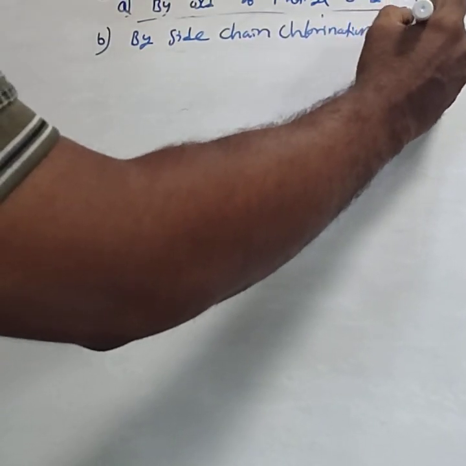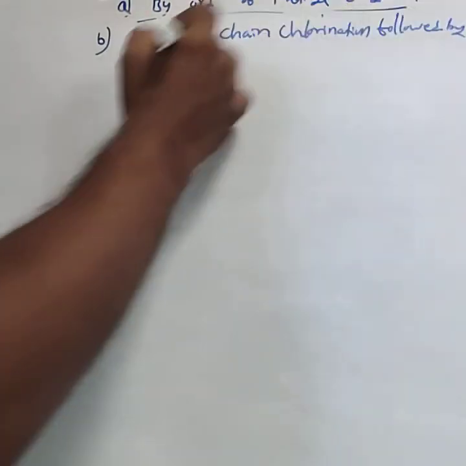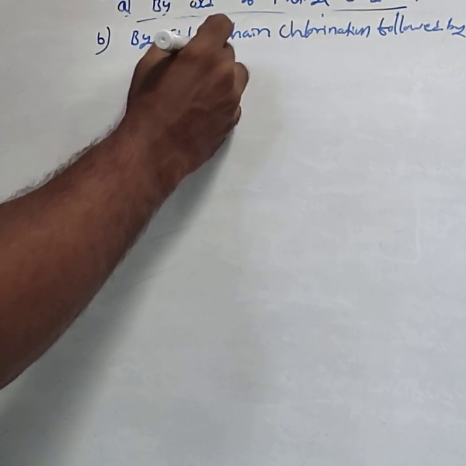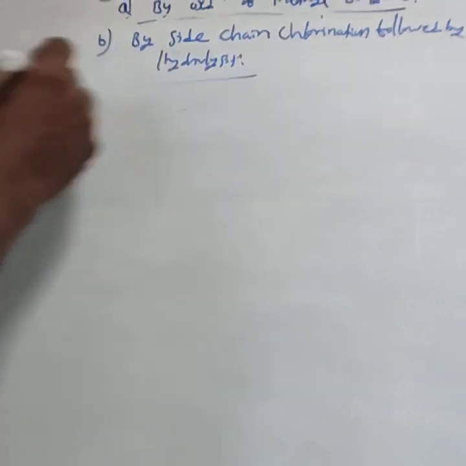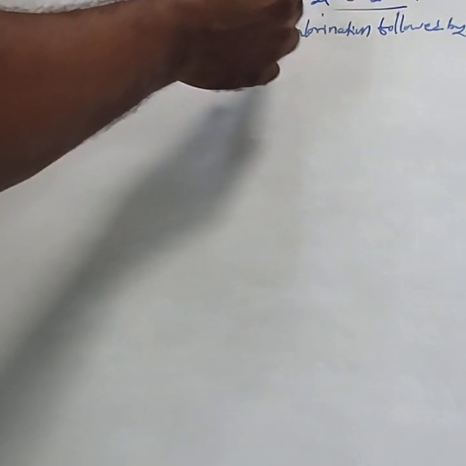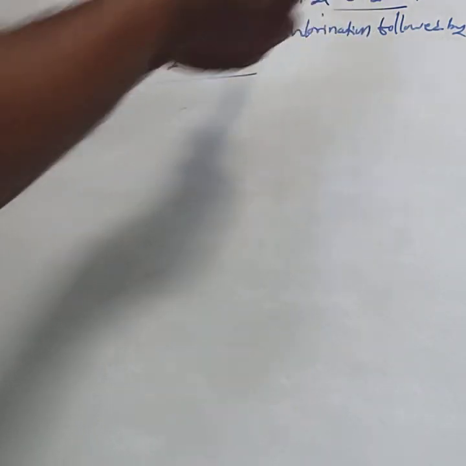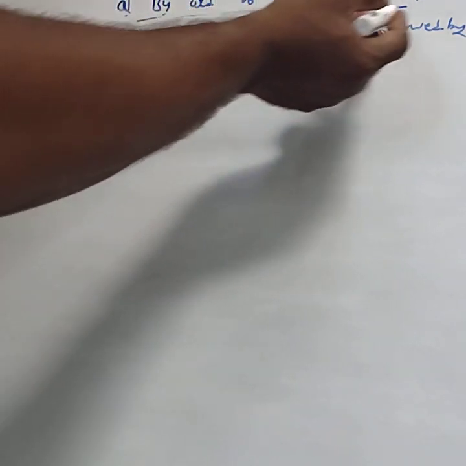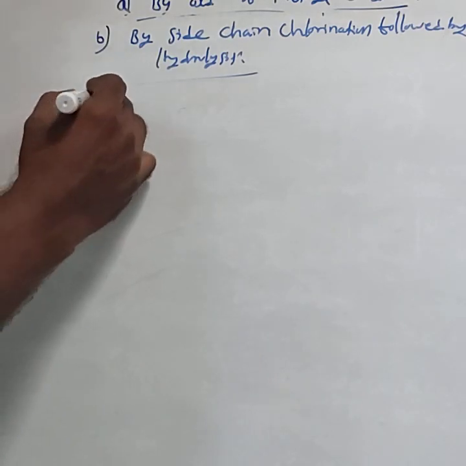Followed by hydrolysis. That is from the methyl benzene. First one is oxidation of the methyl benzene. Second one is by side chain chlorination followed by the hydrolysis.